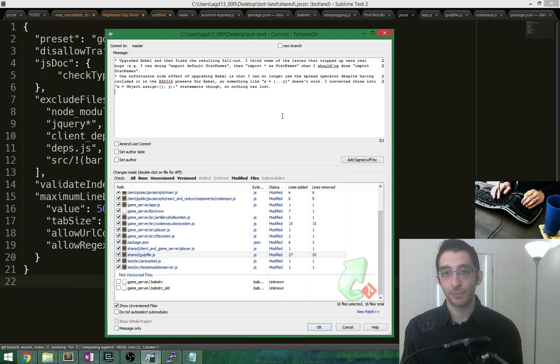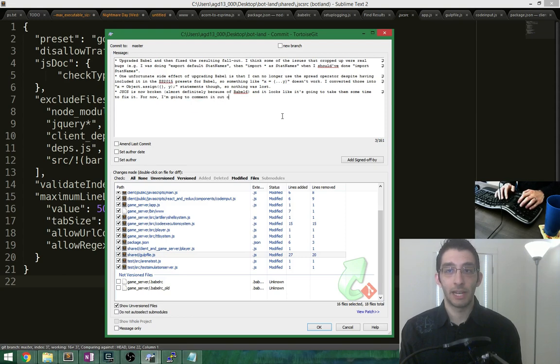So, JSCS is now broken almost definitely because of Babel 6, and it looks like it's going to take them some time to fix it. For now, I'm going to comment it out of my gulp file, but I will gut it from the project completely in a future commit.